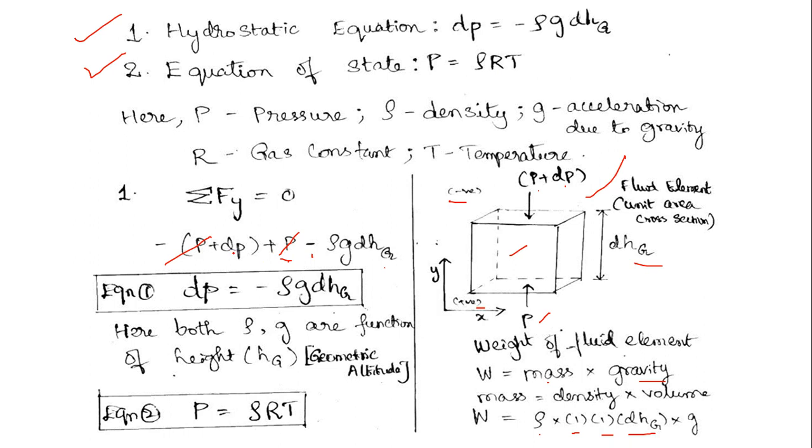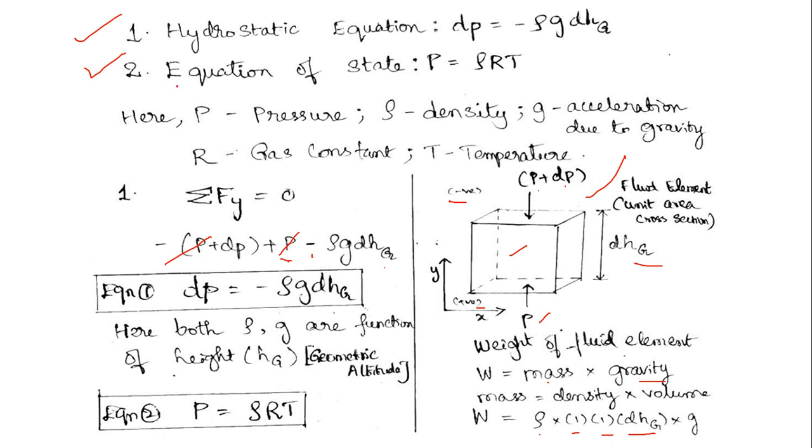So when we take this to be equal to 0, the summation of forces is 0 as the fluid isn't moving, we can transfer the minus dP to the right side of the equation, or the left, we can transfer either one of these to the opposite side of the equation. We will get dP in positive, and the remaining term is minus rho g dHg. Here rho and g, as density and gravity, are functions of geometric height.